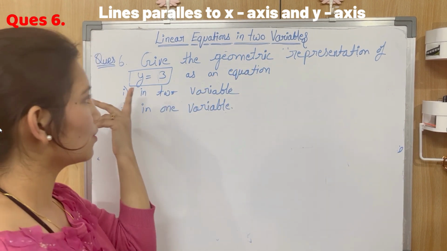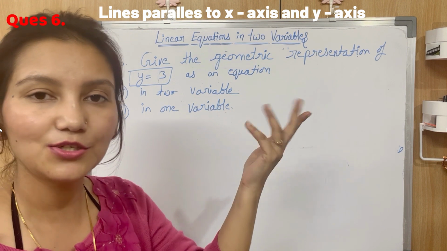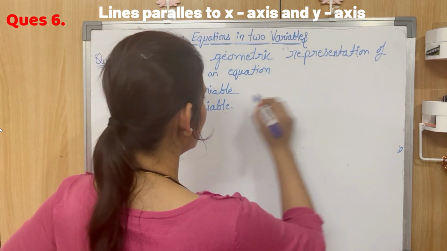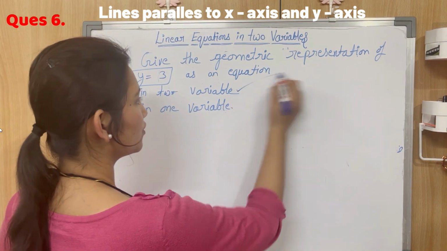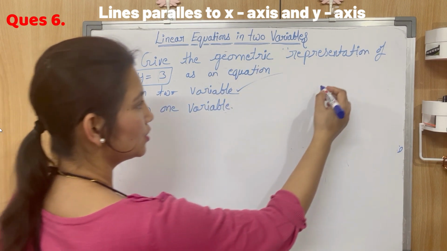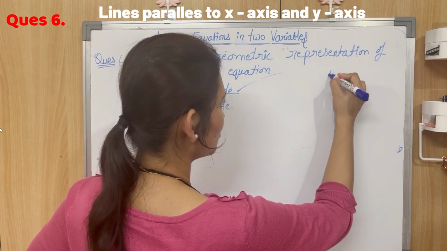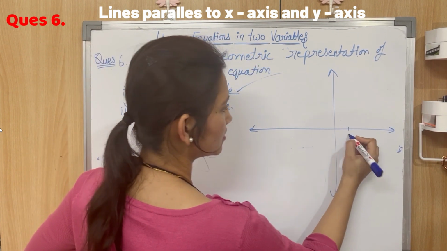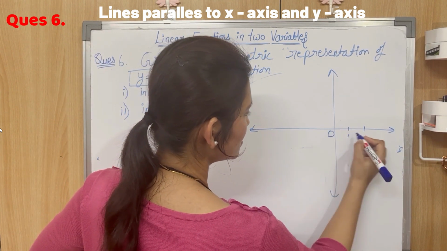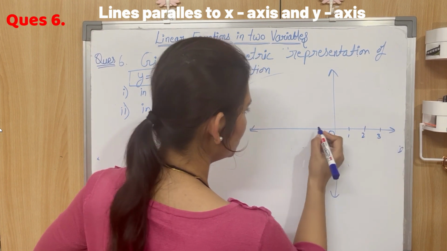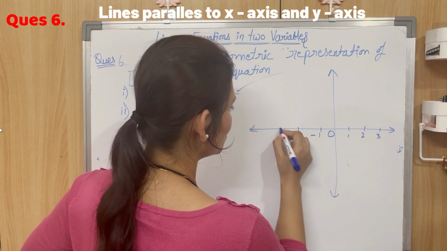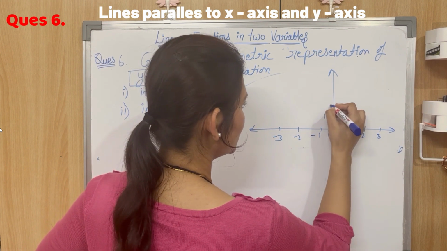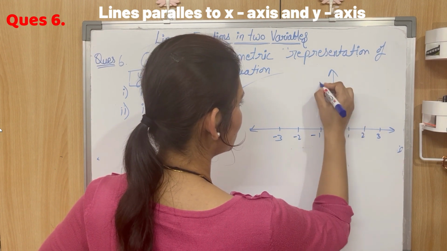For two variables, we already know y equal to 3 is a line parallel to the x-axis, right? So for the first part, you will take the graph and start plotting the graph of this equation. Number the x-axis 1, 2, 3 and 4, and again -1, -2, -3 and so on, and 1, 2, 3 and 4 on the y-axis.